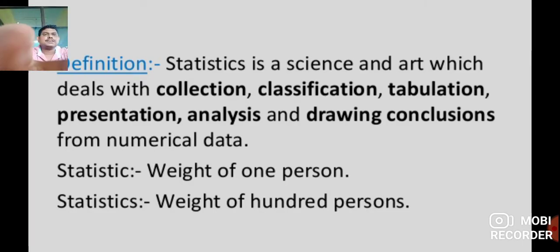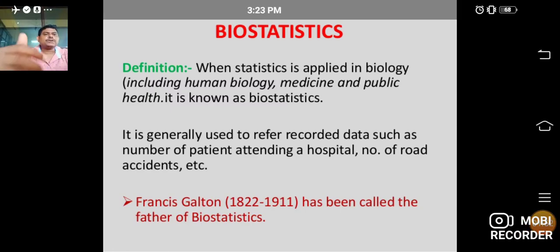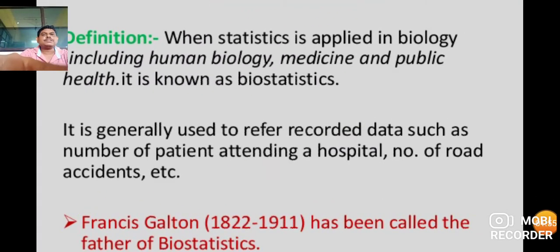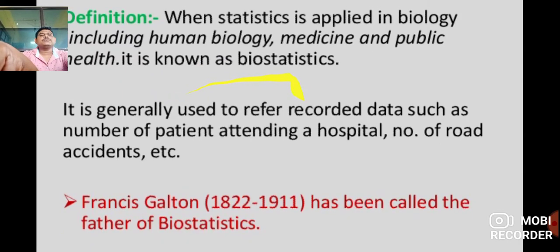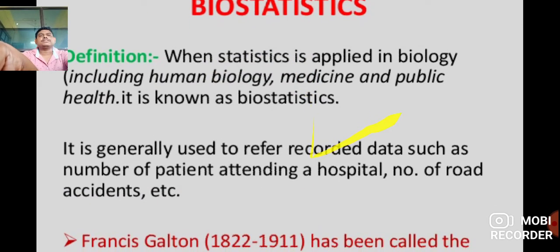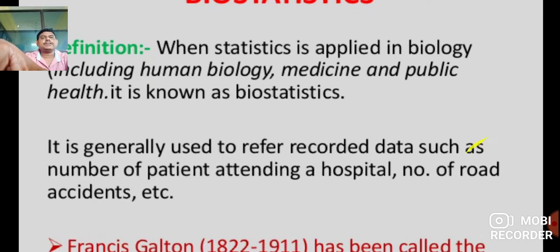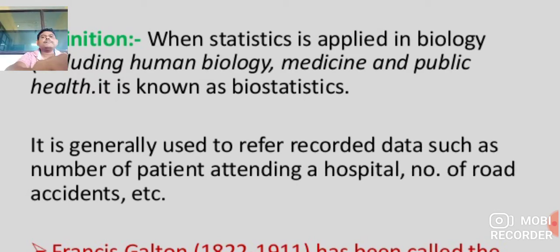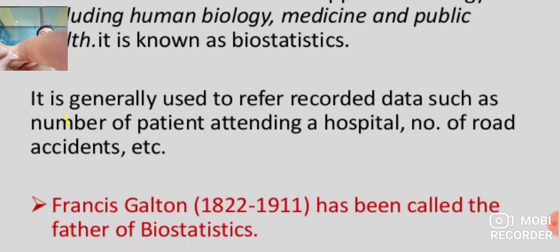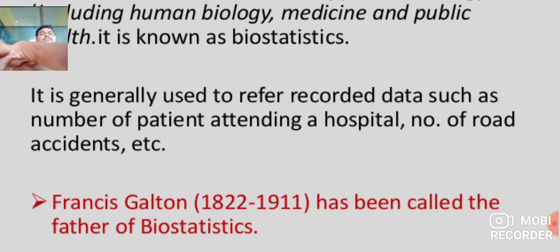Then the next term we are studying is biostatistics. What is meant by biostatistics? When statistics is applied in biology, including human biology, medicine and public health, it is known as biostatistics. It is generally used to record data, such as the number of patients attending a hospital or road accidents. Francis Galton, 1822 to 1911, has been called the father of biostatistics.